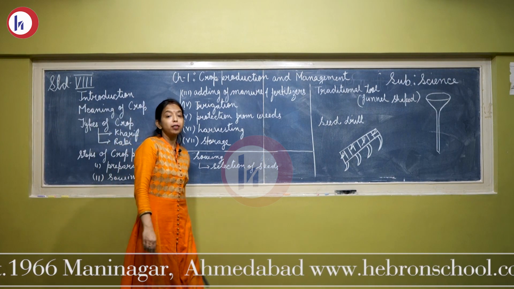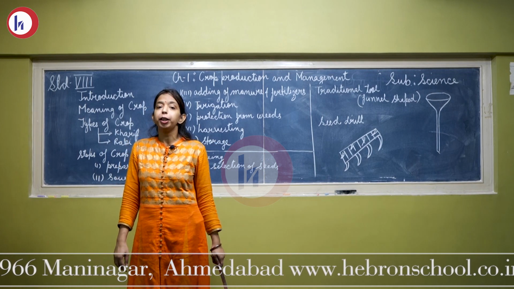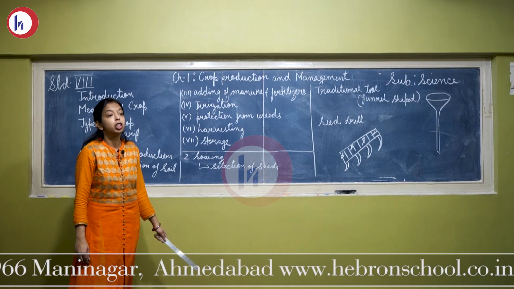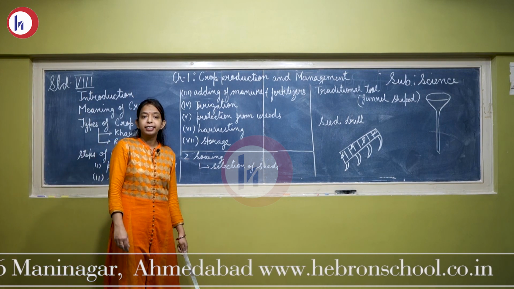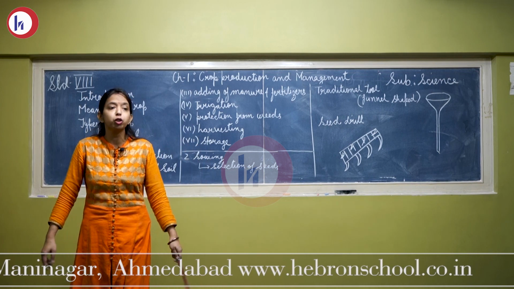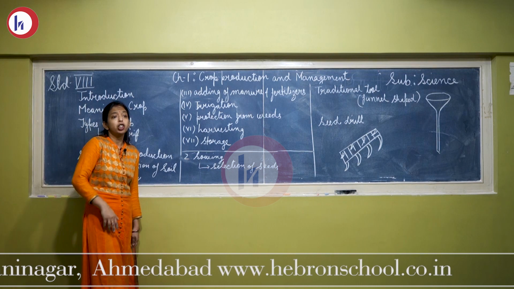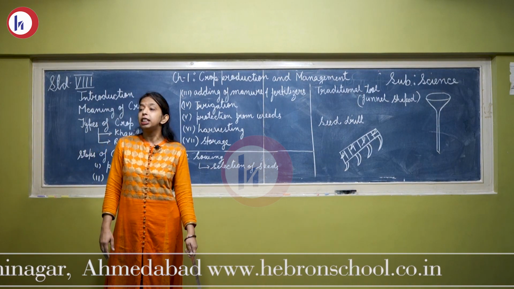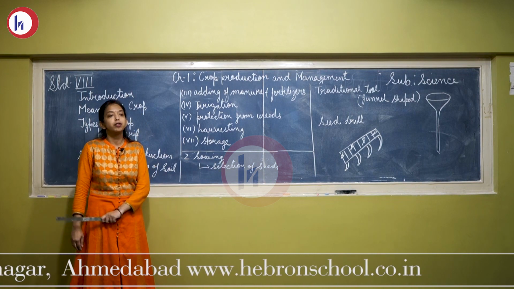Now the next step in crop production is sowing. Sowing means we have to sow the seed, and before sowing it is a very important step to select good quality, healthy seeds. If the seeds are not of good quality and not healthy, then there is no use of crop production. If our seeds are unhealthy, then we will not obtain crops in a large amount.